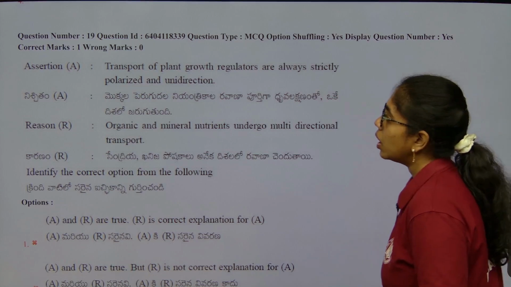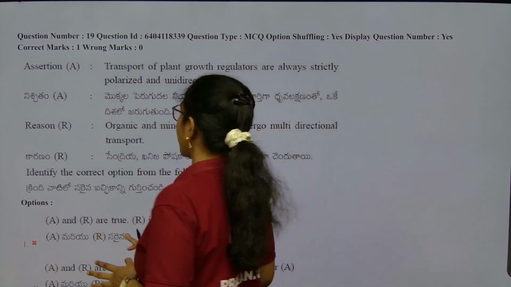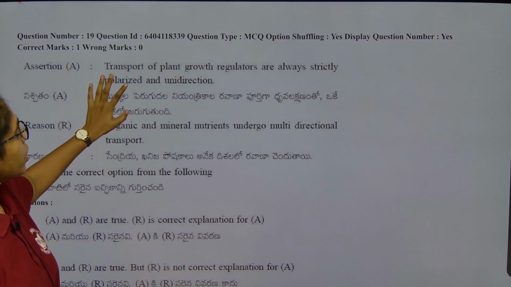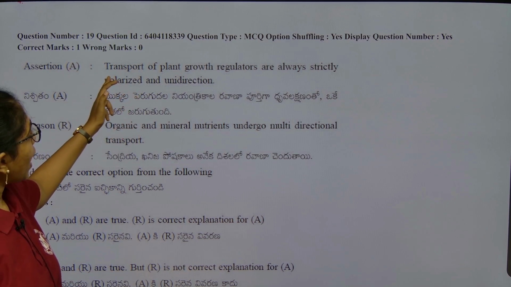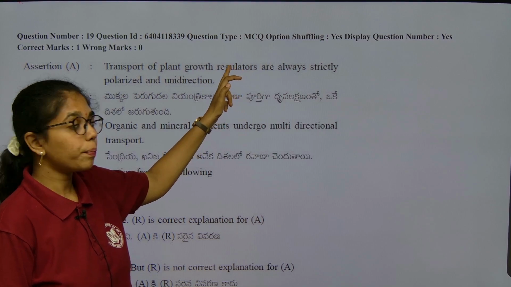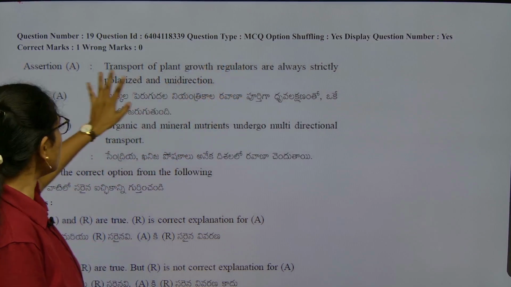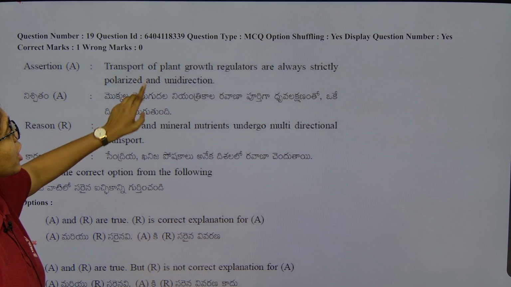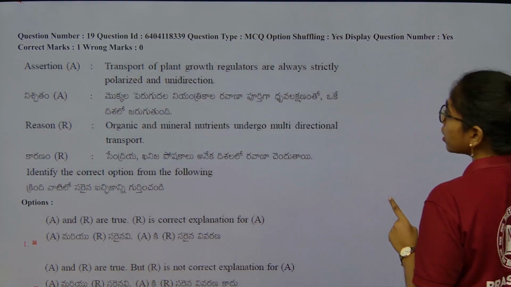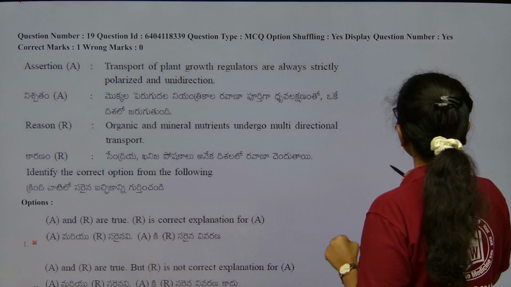Now, an assertion reason type of question, sorry, this is from plant growth and development, plant growth regulators. Look into it carefully. Transport of plant growth regulators is always strictly polarized and unidirectional, he is saying.